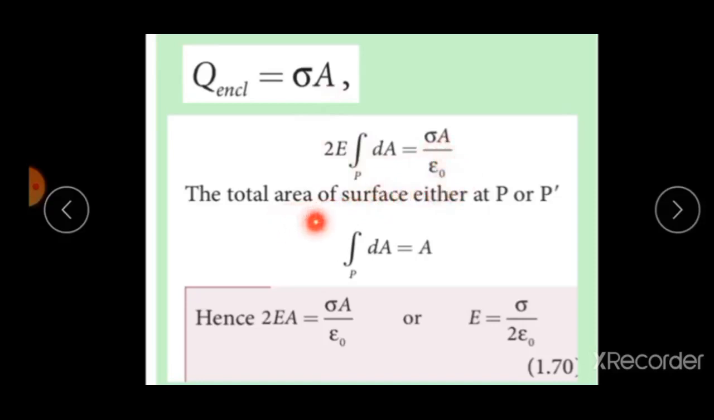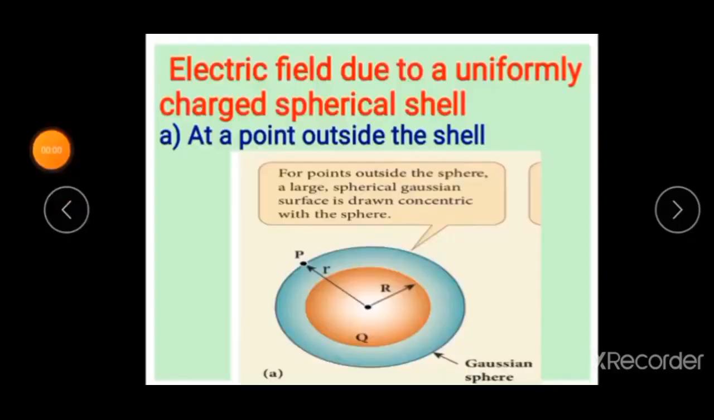Now the total area of the surface either at P or P dash, that is integral of dA. What is the value of integral of dA? That is nothing but A. Now substitute. Hence 2EA is equal to sigma A by epsilon naught and we get the final answer E is equal to sigma by 2 epsilon naught. This is the electric field due to charged infinite plane sheet, given by E is equal to sigma by 2 epsilon naught. Next, let us discuss the last application of Gauss law.